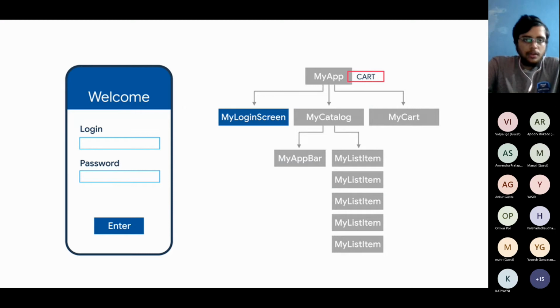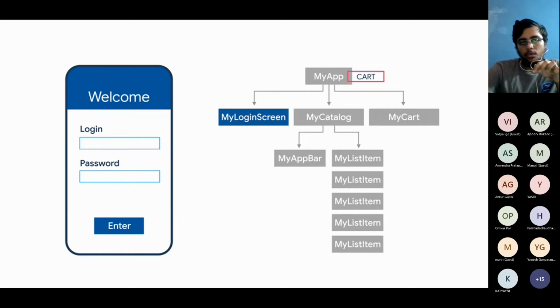So here is the flow. Here is a really nice animation which is showing the flow in an application. There are three main widgets here: my login screen, my catalog, and my cart. And there is a main widget, my app.